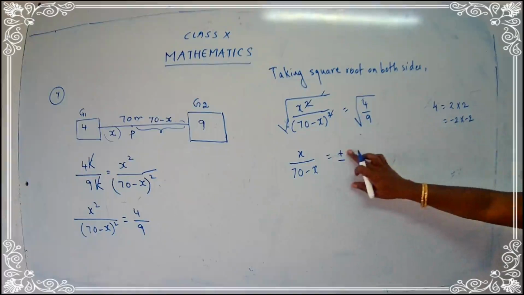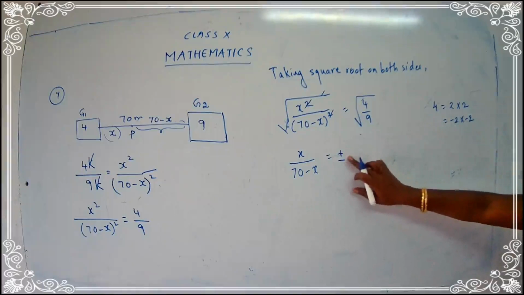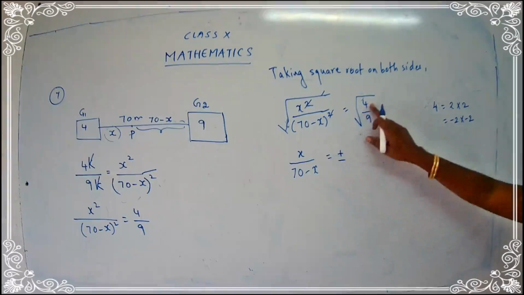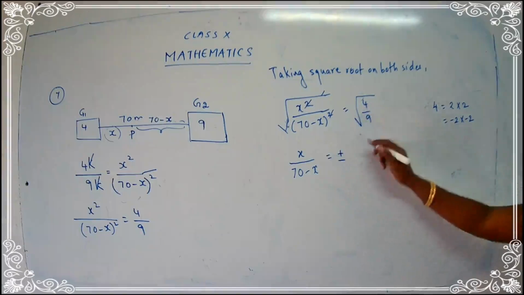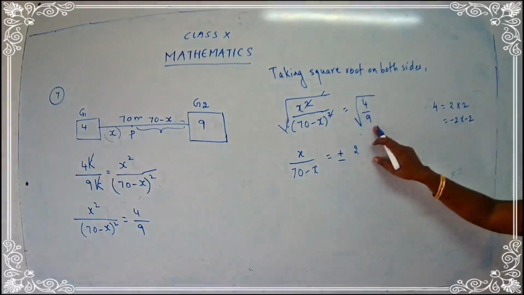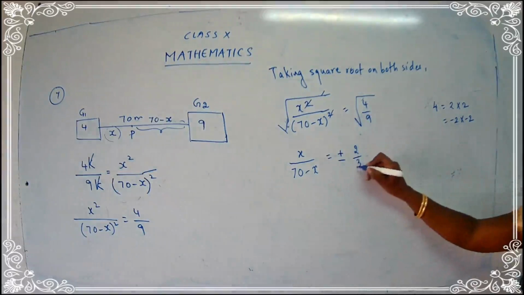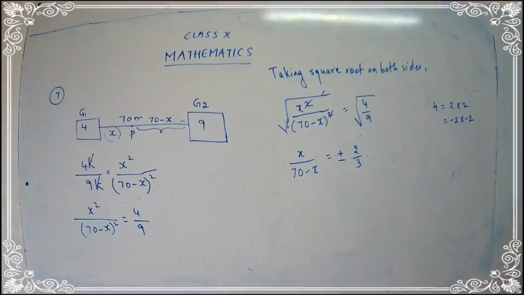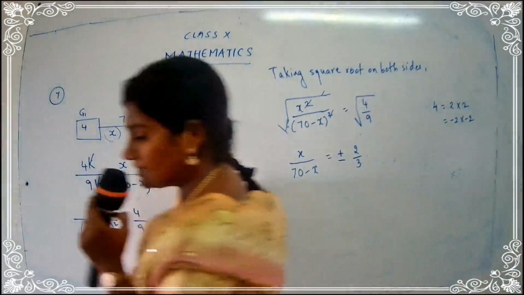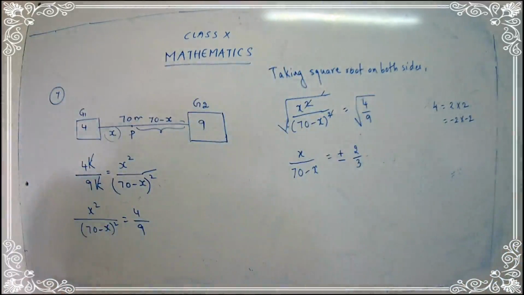So we have to consider both the signs, plus and minus. How to read this? Plus minus. Okay, what is the square root of 4? It's 2. What is the square root of 9? It's 3. Yes. So we got x upon 70 minus x is equal to plus minus 2 upon 3.